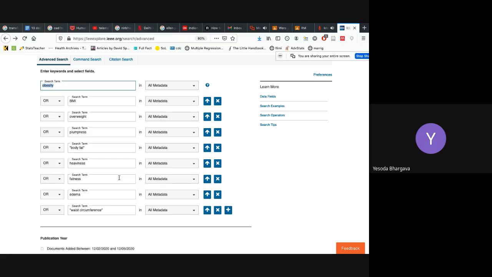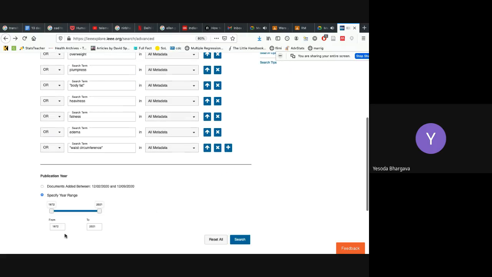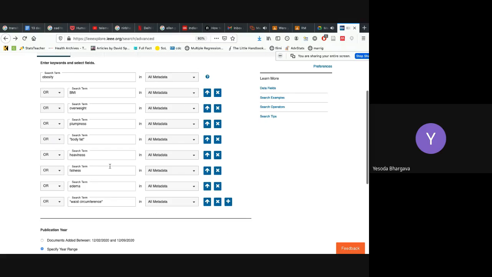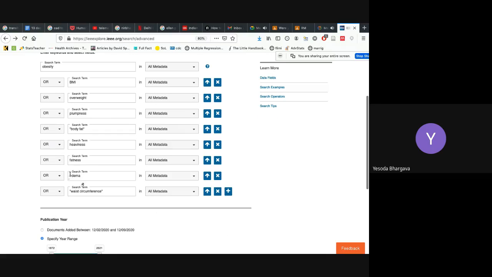Before we begin to search any paper, we need to have a common strategy for every portal, and then we use that strategy everywhere. So now if I click on search, it should provide me all the papers which are in this domain. Now note that if I get a paper on edema, it may not relate directly to obesity. And to clarify that, I might have to go through the abstract of the paper.